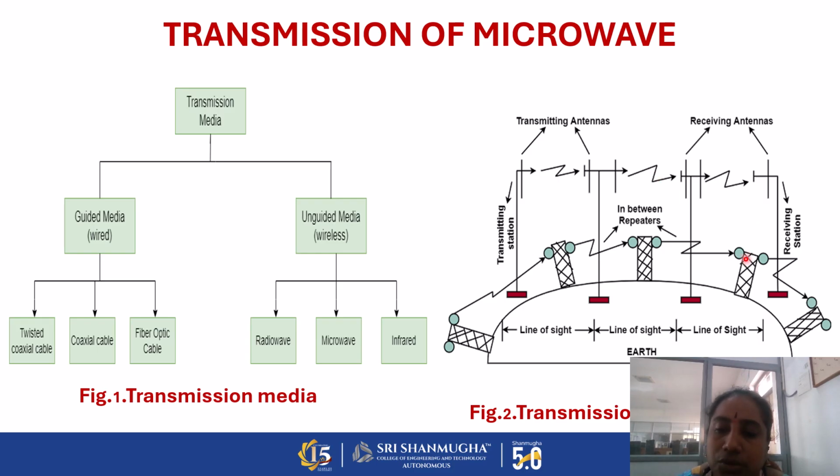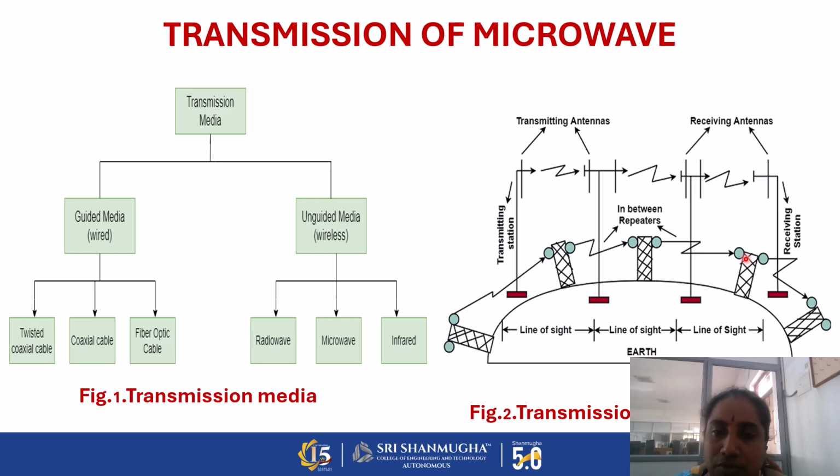Direct means from source to destination without any disturbance, that is, without any distortion. We can transmit the electromagnetic signal from source to destination, and that is called a direct wave. Another is the indirect wave.